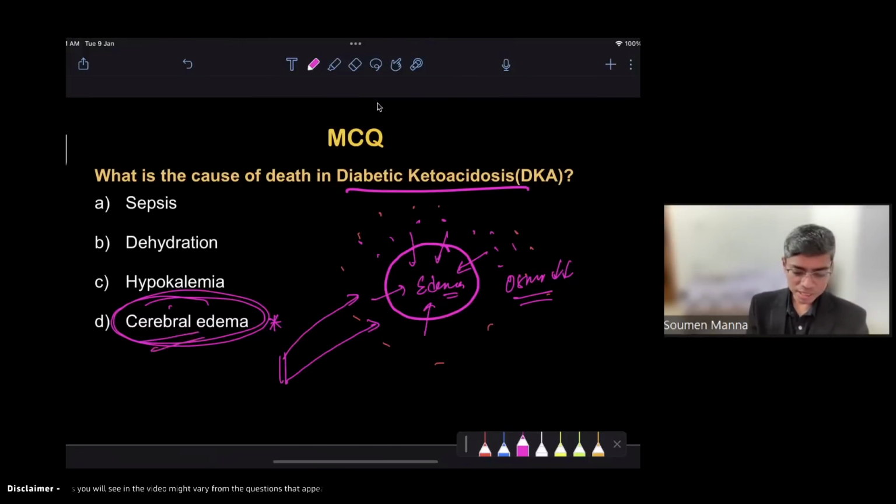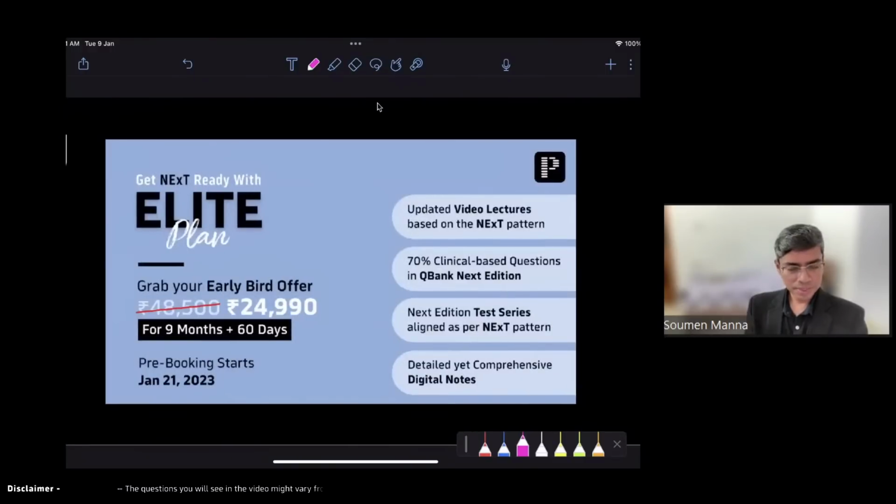It is debatable, but one of the most commonly stated causes is that if you correct the fluid rapidly, the osmolality of the blood will change and that will lead to cerebral edema. But some reports are also saying that pre-existing brain injury will already be there before the starting of fluid therapy. So this is the cause of cerebral edema, and cerebral edema is the most common cause of death in a diabetic ketoacidosis patient. I think this many MCQs are there in the physiology session. So this is all about physiology MCQs.